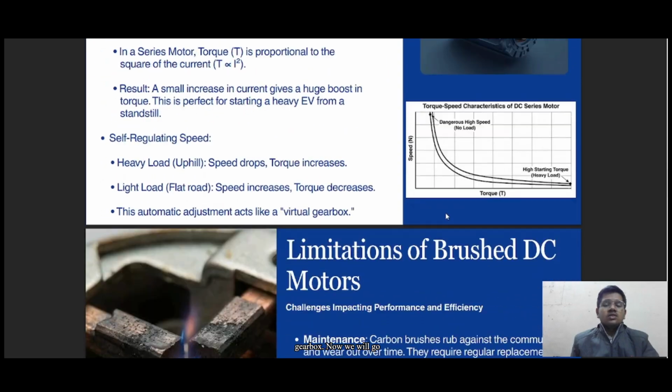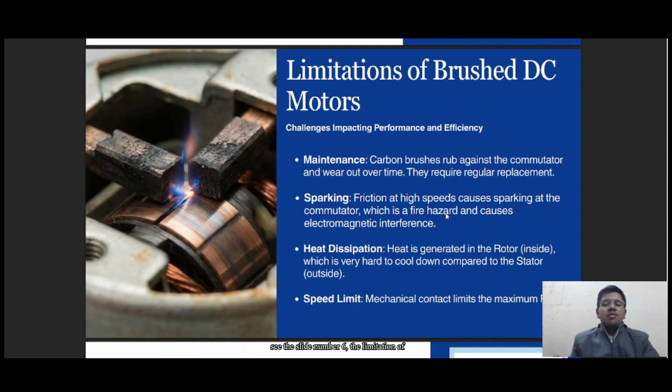Now we'll see slide number 6, the limitations of brushed DC motors. However, this traditional brushed motor has challenges. There are four main challenges for brushed DC motors. The first one is maintenance. The carbon brushes physically rub against the commutator and wear out over time, requiring replacement. The second one is sparking. Friction at high speeds causes sparking, which is a fire hazard and causes electromagnetic interference.